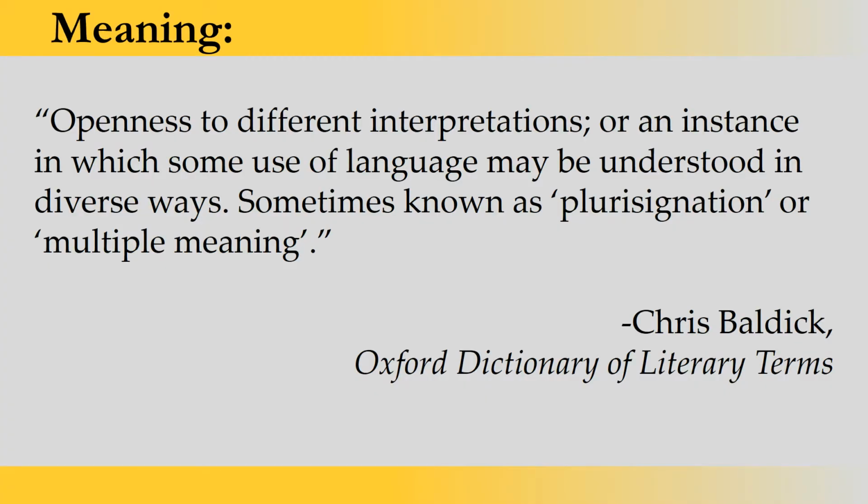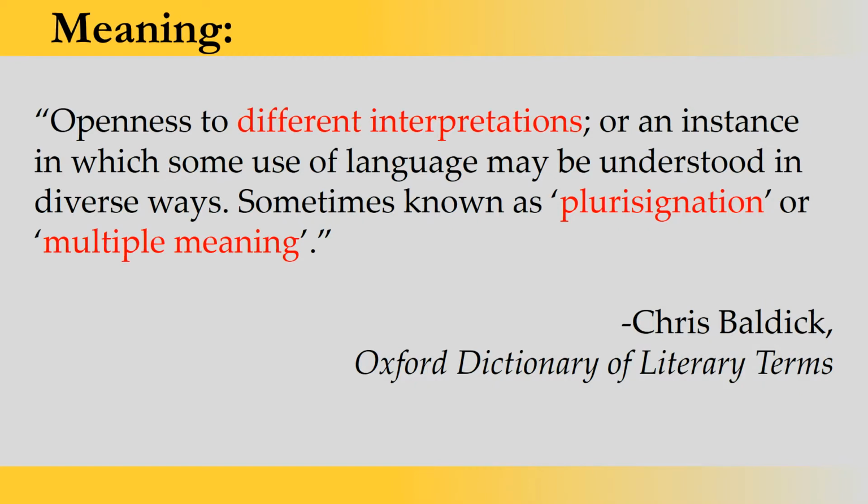Now let's talk about the meaning, and I derived this definition from Chris Baldick's Oxford Dictionary of Literary Terms. Here he says that ambiguity is openness to different interpretations, or an instance in which some use of language may be understood in diverse ways, sometimes known as plurisignation or multiple meaning. If you look at this definition, the very basic meaning of the word ambiguity is that it denotes multiple meaning or more than one meaning. So there are at least two meanings through a word or a sentence.